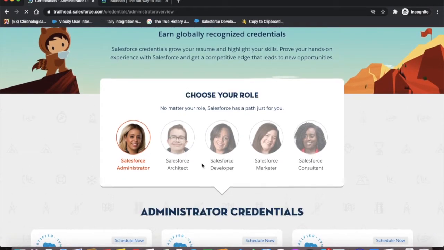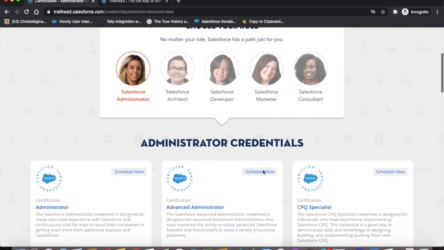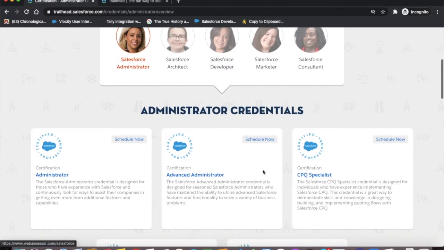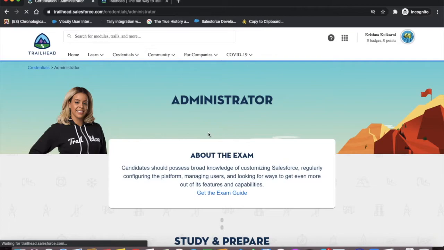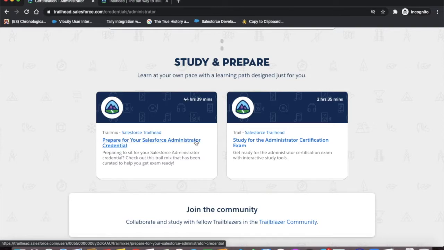Once you move to this certification tab, you will find multiple roles mentioned here. First is the administrator, then the architect, developer, marketer, and the consultant. The first thing you should start with is the administrator, as I mentioned. The most basic certification is this administrator certification. Now you will find two things here. The first one is a trail mix, which means a series of chapters you can go through for preparing your administrator certification. And second is the study guide.